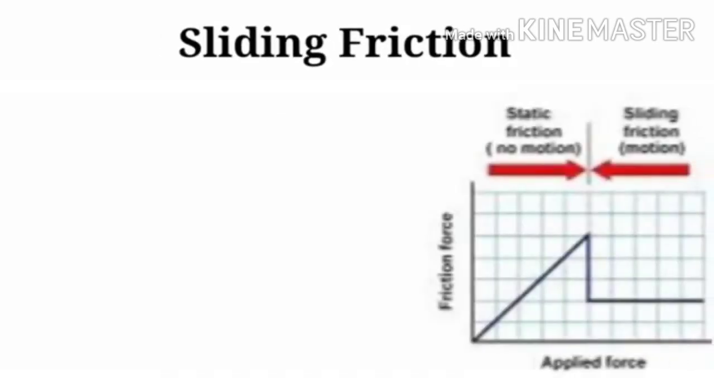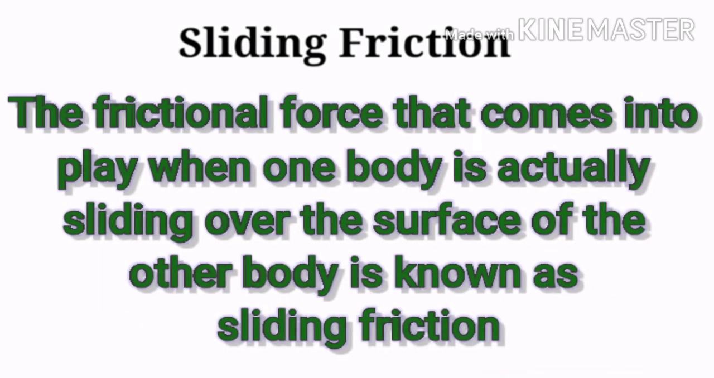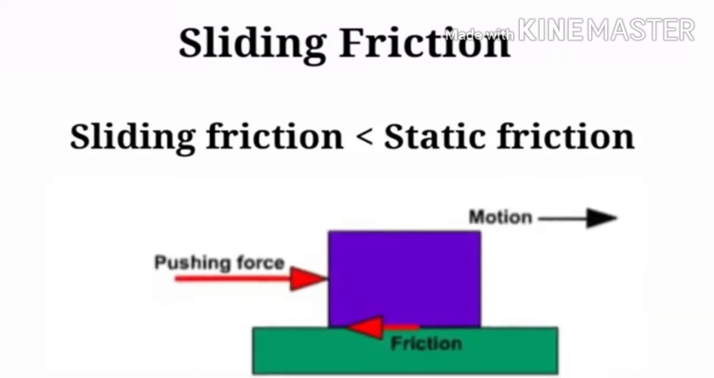As the object begins to move, static friction ends and sliding friction starts. The frictional force that comes into play when one body is actually sliding over the surface of the other body is known as sliding friction. Sliding friction is slightly smaller than the static friction. A smaller force is required to keep the object moving in case of sliding friction.